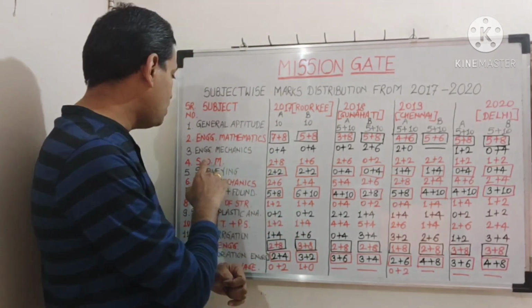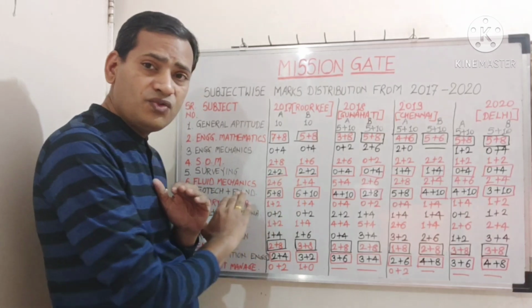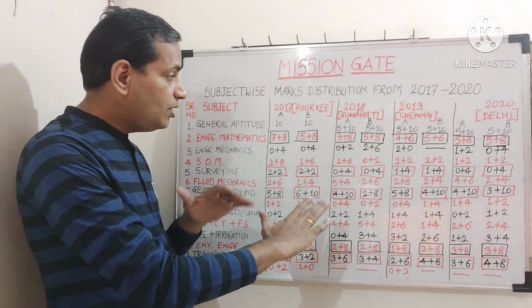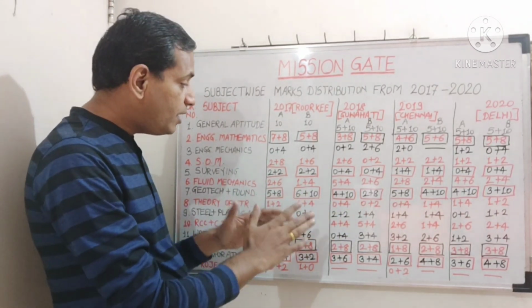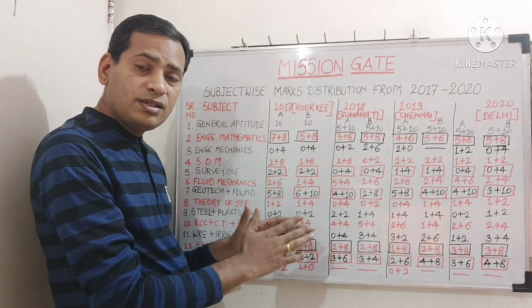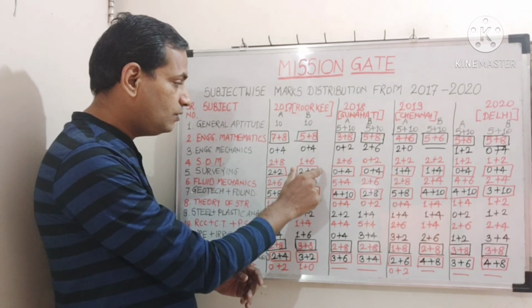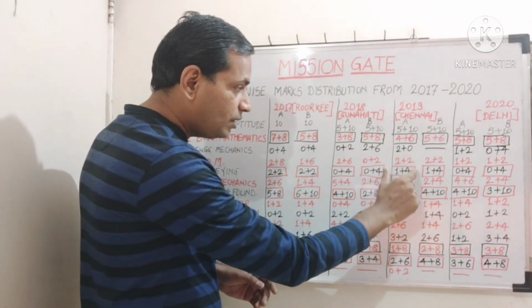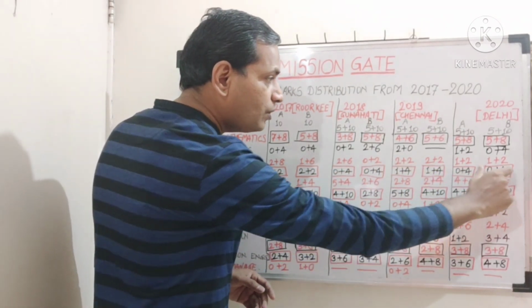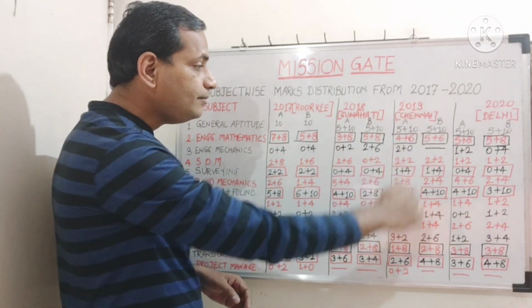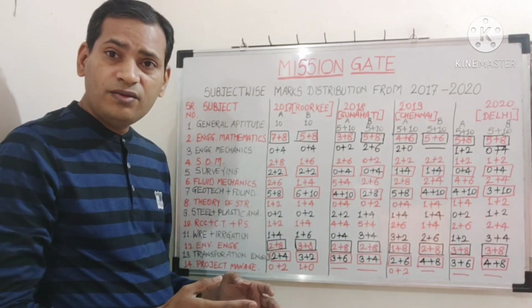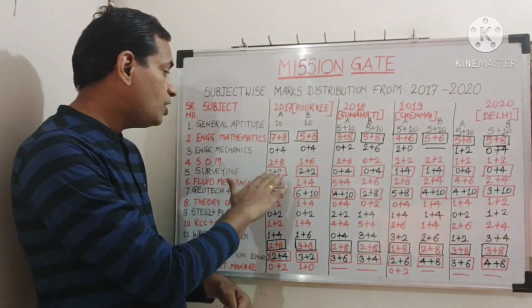Okay. Next is surveying. Surveying is very consistent. Each year in the last 4 years, the same marks or the same number of questions have been asked. 4 marks, 4 marks, 4, 4, 5, 5, 4, 4. Except 2019, 4 or 5 marks have been asked on surveying.